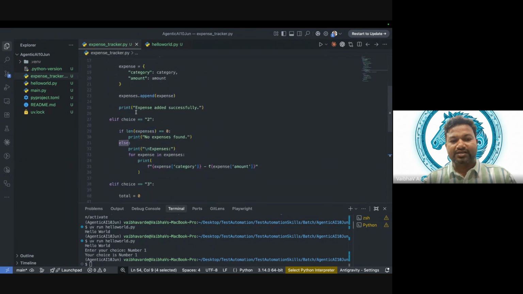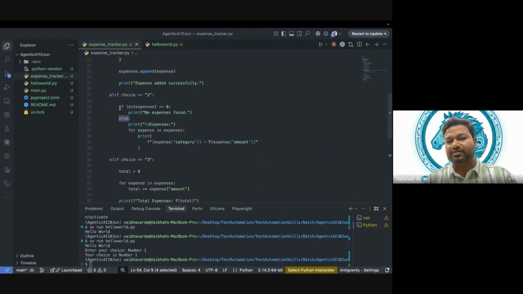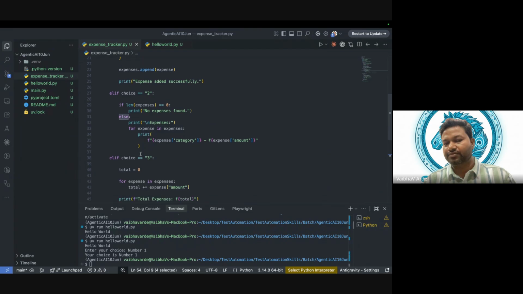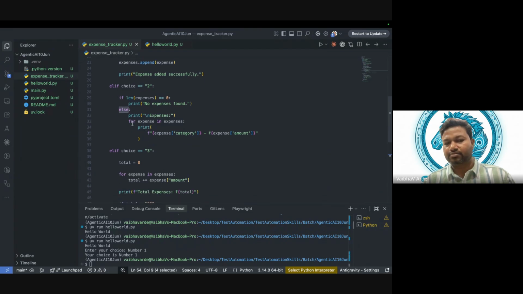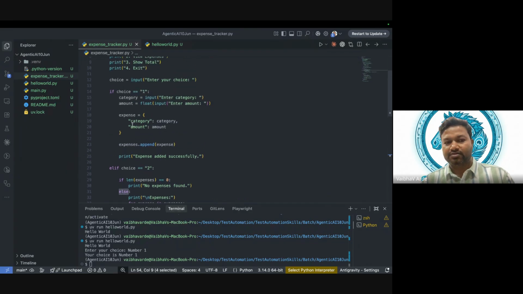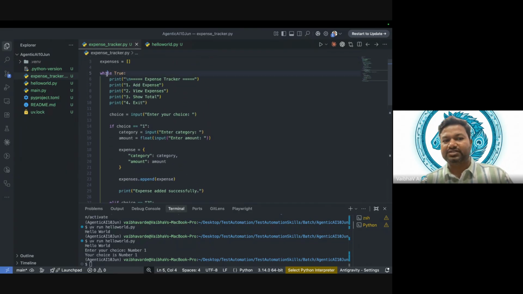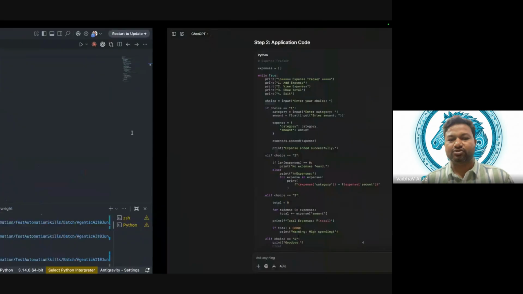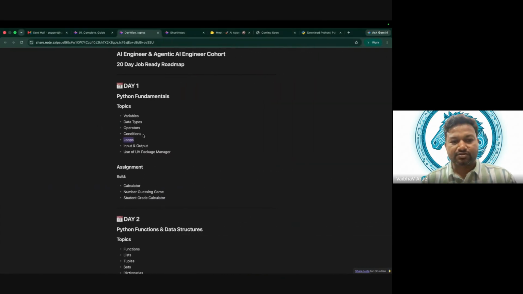There are nested ifs as well. So this is elif, and in that we have if else. I hope this makes sense. Okay, fine, good. So we just saw conditions, and I can say we are okay with conditions.